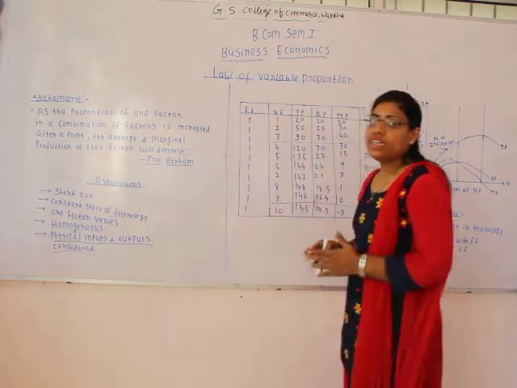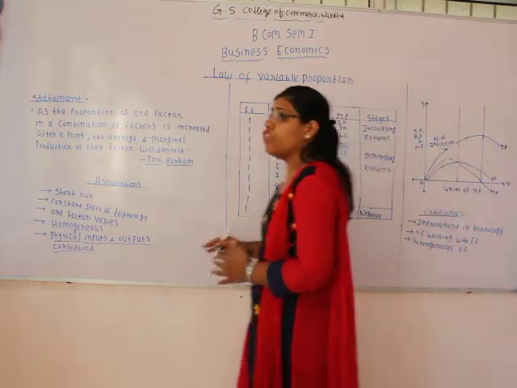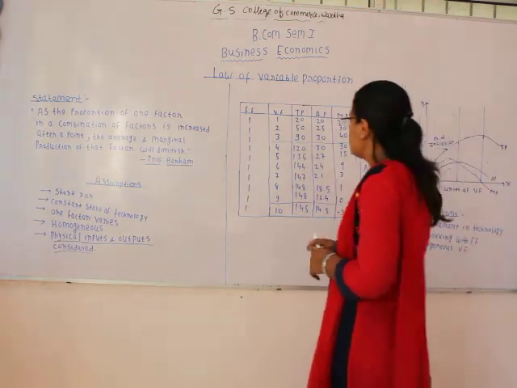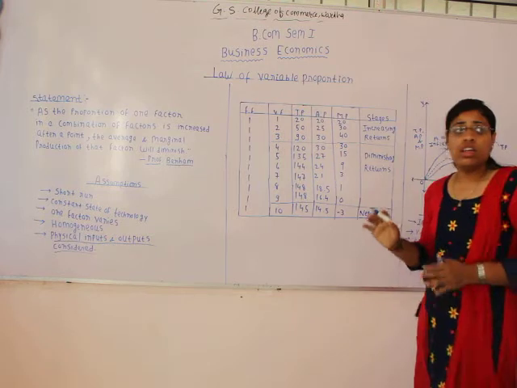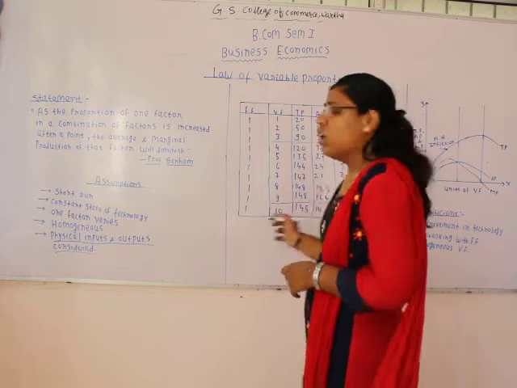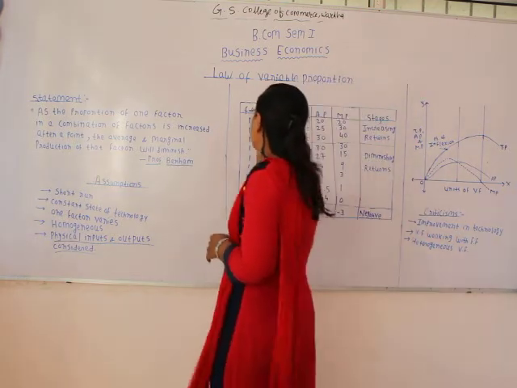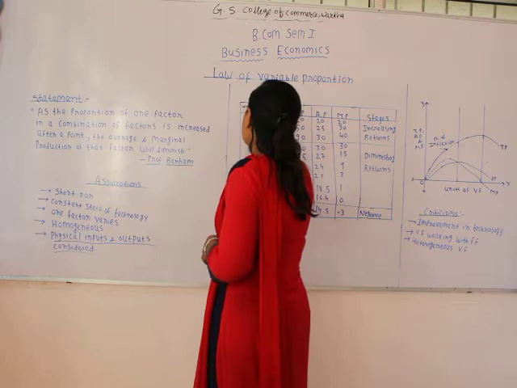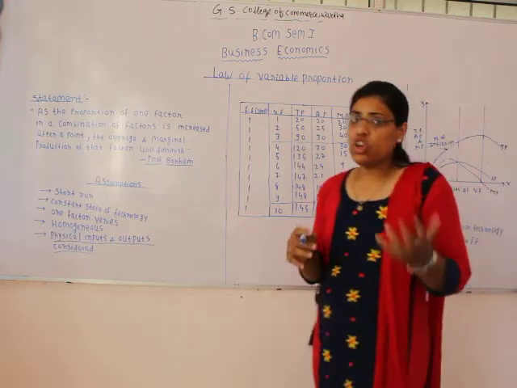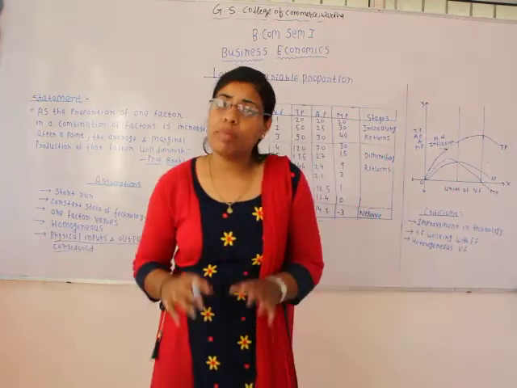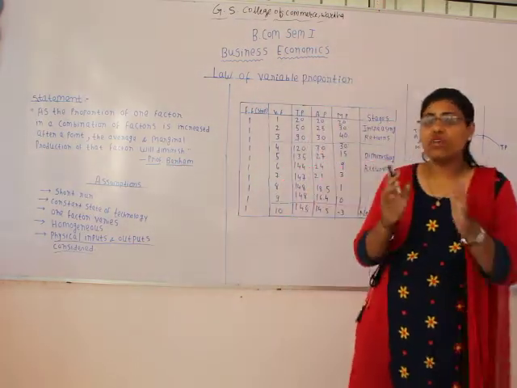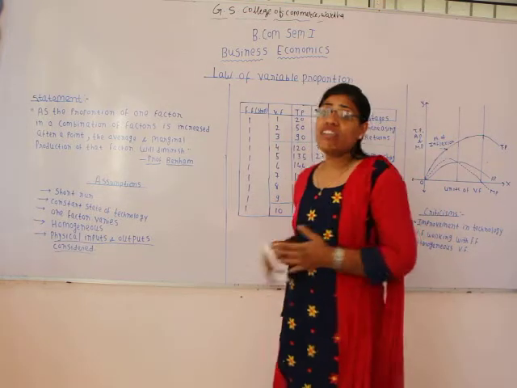Now we will try to understand the law of variable proportion with the help of the schedule and the diagram. So let's see the production schedule. In the production schedule we are again taking the example of production of samosa. Here we are assuming that the shop that we were using for making samosas is our fixed factor. Why? Because we cannot expand the size of a shop in one day, or buy a new shop in one day. The size of that shop is going to remain fixed in the short period, and therefore here we are assuming that the shop is our fixed factor.